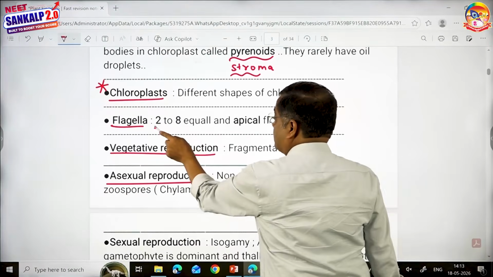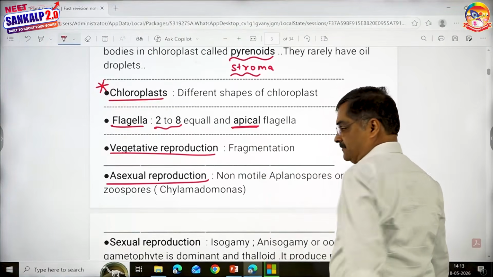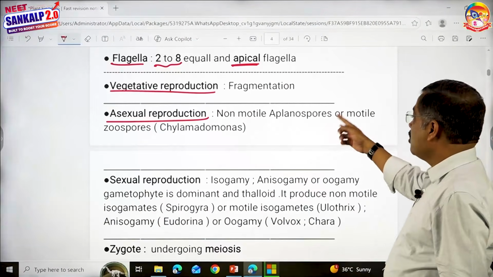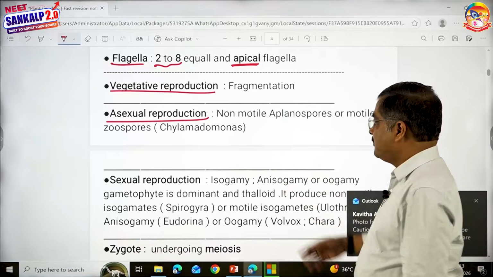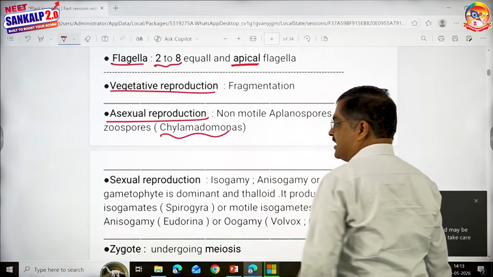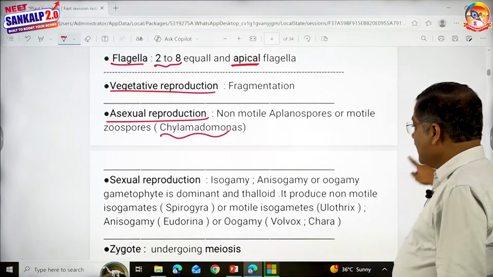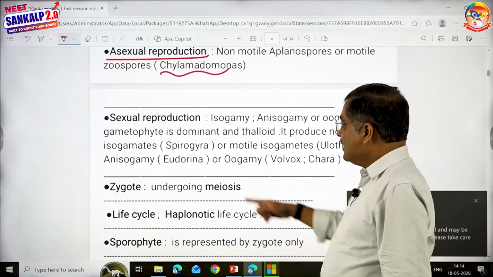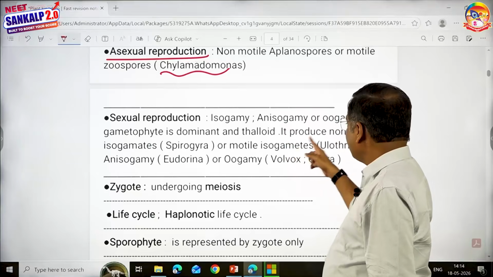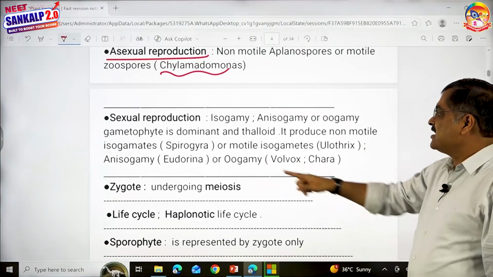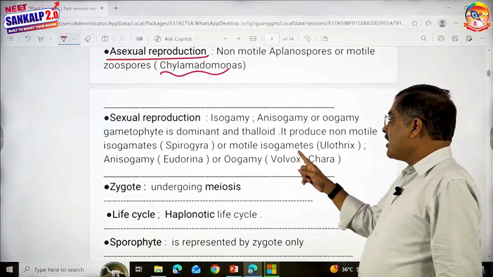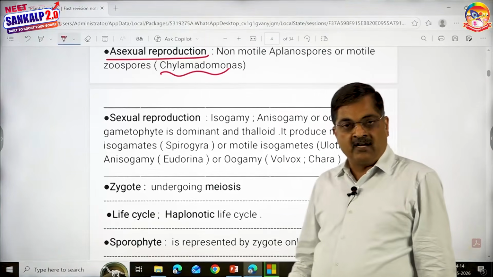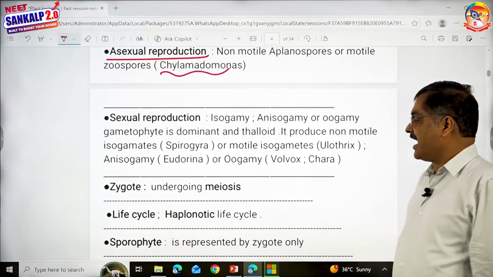Flagella, this is equally important: 2 to 8, and apical flagella. Vegetative reproduction is by fragmentation, and you see non-motile or motile spores. Motile spores are called zoospores. They are seen in Chlamydomonas. Coming to sexual reproduction, there may be isogamy, anisogamy, or oogamy. Gametophyte is dominant and thalloid. It produces non-motile isogametes in Spirogyra, or motile isogametes in Ulothrix. Anisogamy is seen in Eudorina, and oogamy is seen in Volvox and Chara.